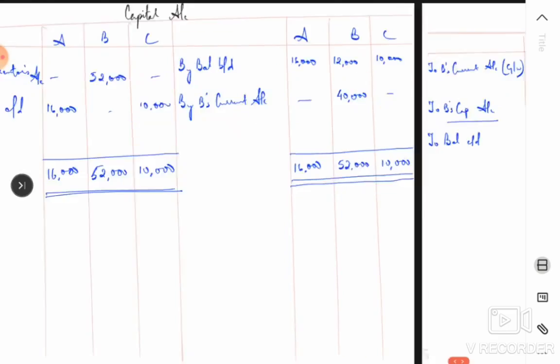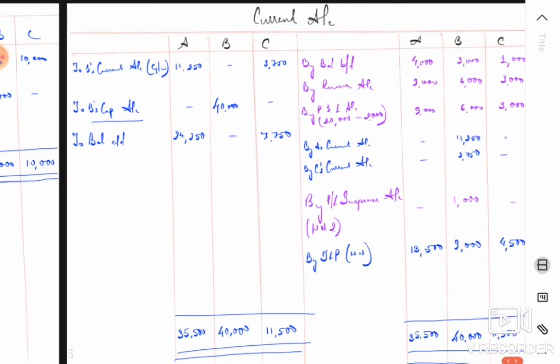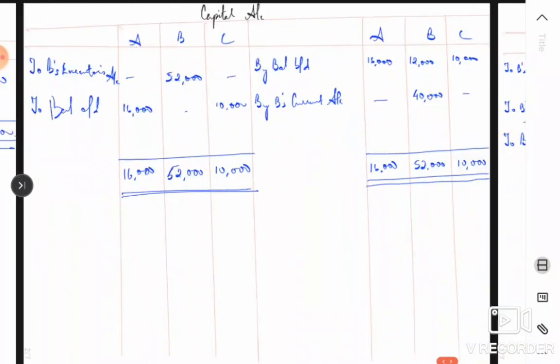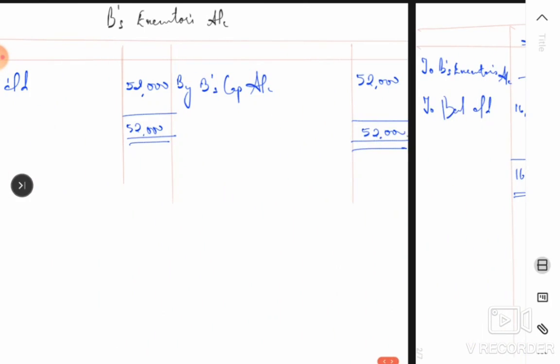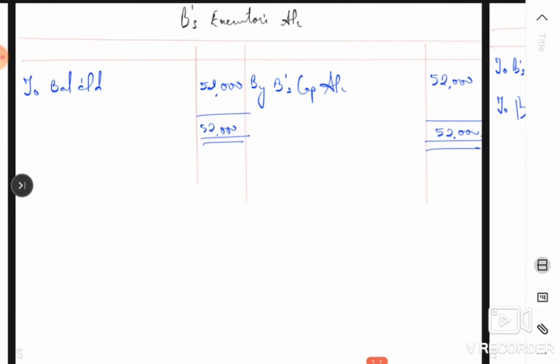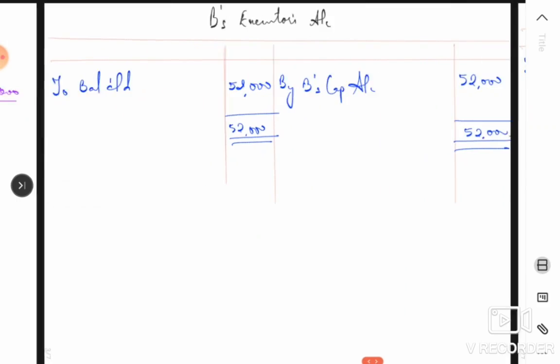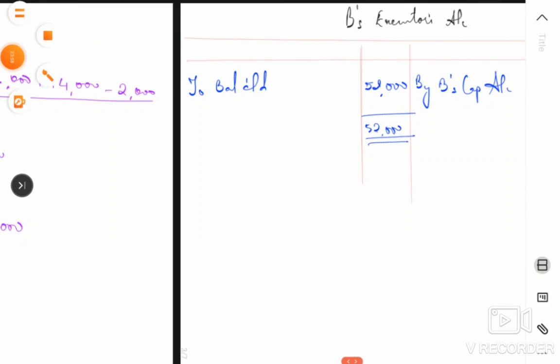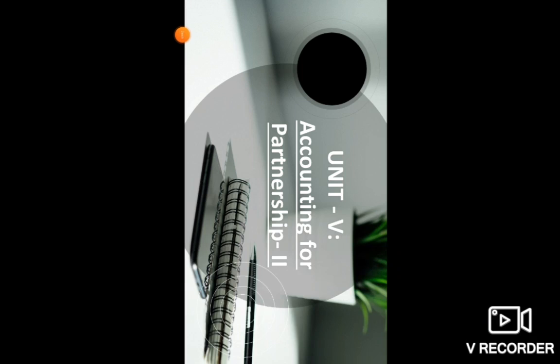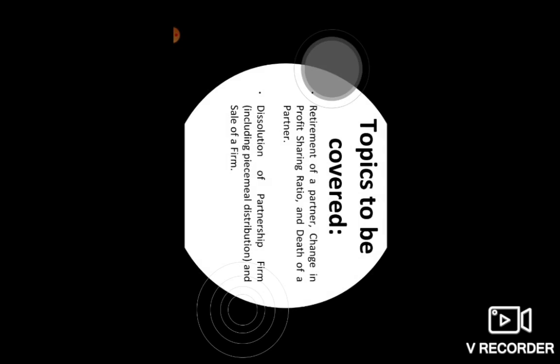So, under this question, we've prepared the current accounts of the partners and also the capital account for your partners. And we closed down the deceased partner's capital account by transferring it to the executor's account. Okay. And with that, we've basically covered most of the topics under the death of a partner. So we have talked under Unit 5 about retirement of a partner. We've learned about change in the profit sharing ratio, and we've also talked about death of a partner.